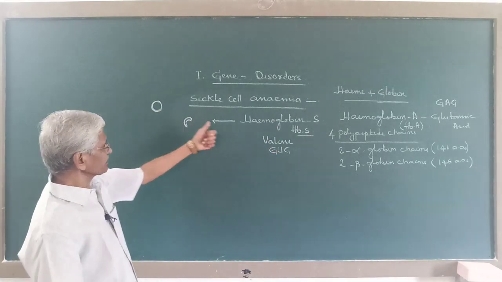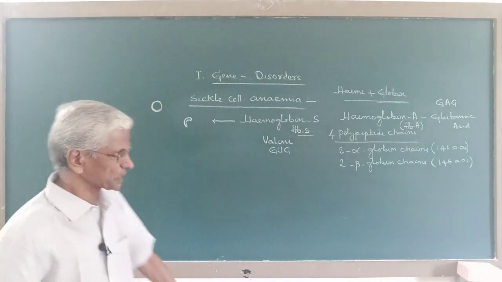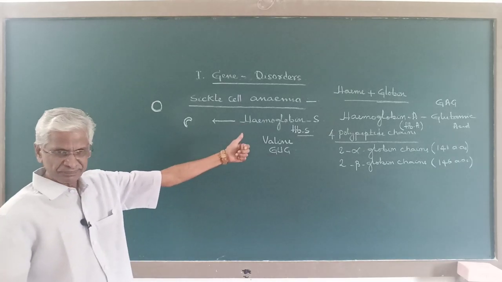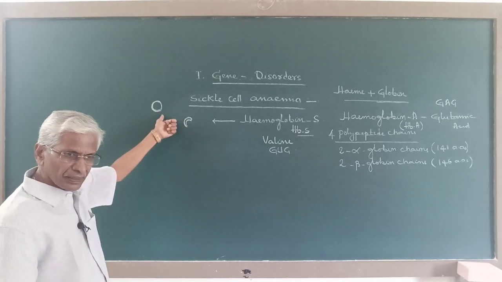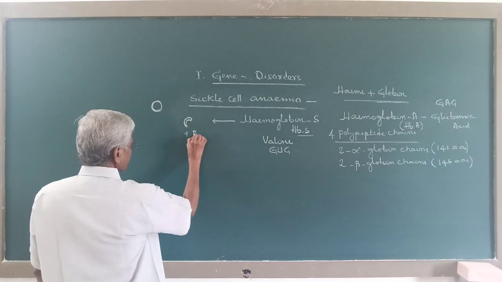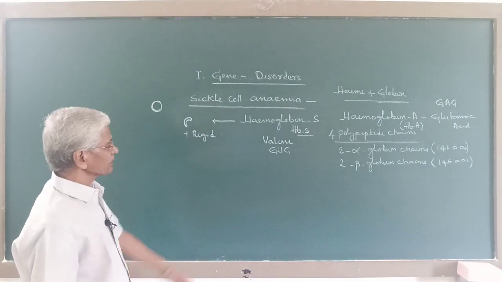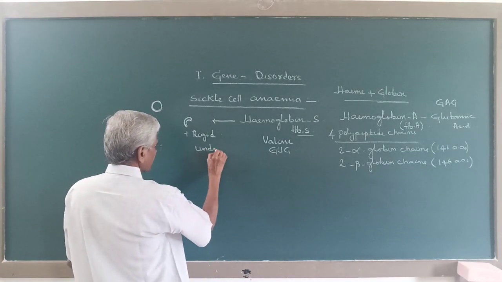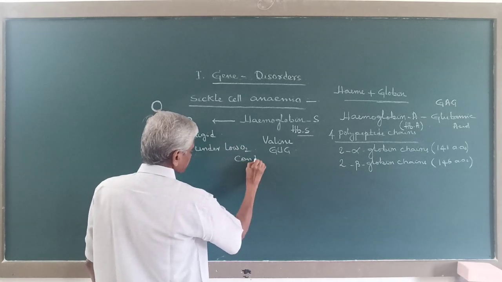But if the abnormal hemoglobin, that is hemoglobin S, is present in the RBC, then instead of being circular or disc shaped, it becomes sickle shaped, and it also becomes rigid due to abnormal hemoglobin under low oxygen condition.